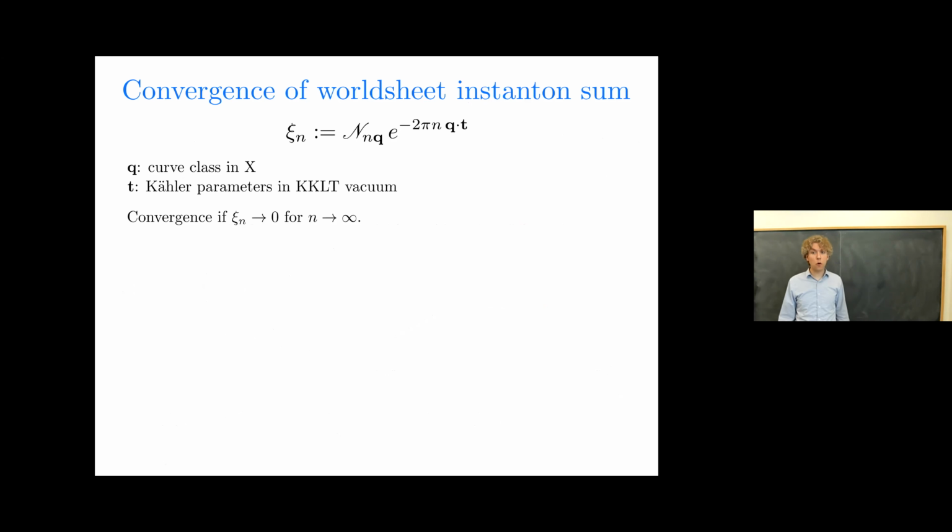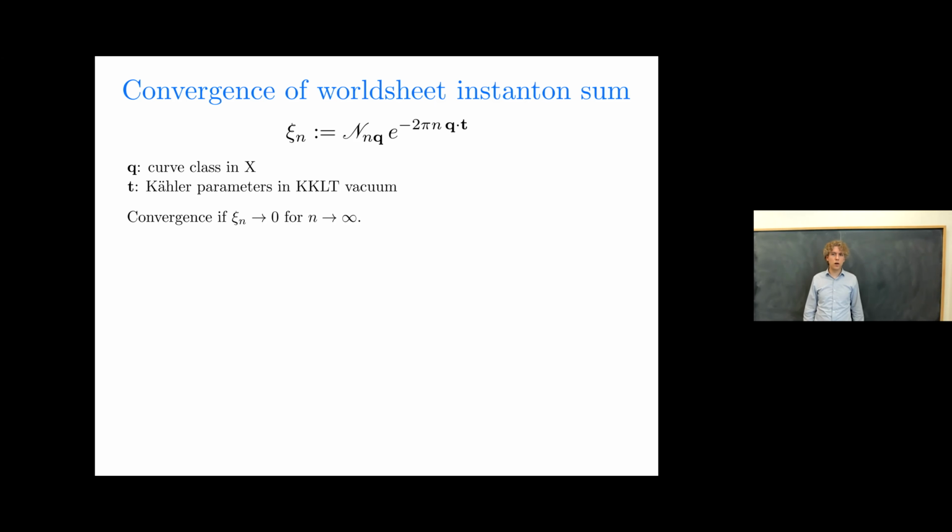Now, can we control those sorts of instanton sums? Well, let's define the quantity C_n, which is, for n a natural number and q a curve class, the GV invariant of n times the curve class, times the exponential of n times the curve class dotted with the Kähler parameters. In other words, this is the size of the nth term in the worldsheet instanton expansion along a direction defined by the vector q.